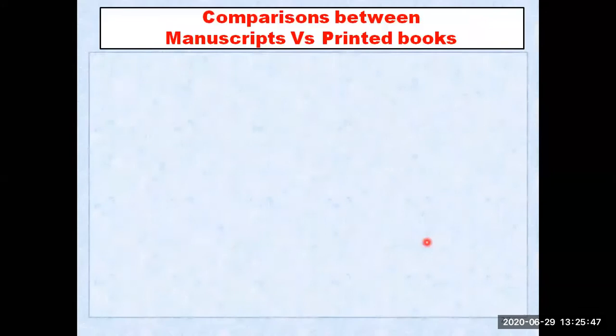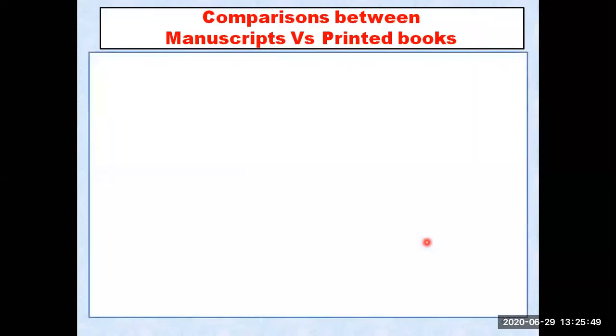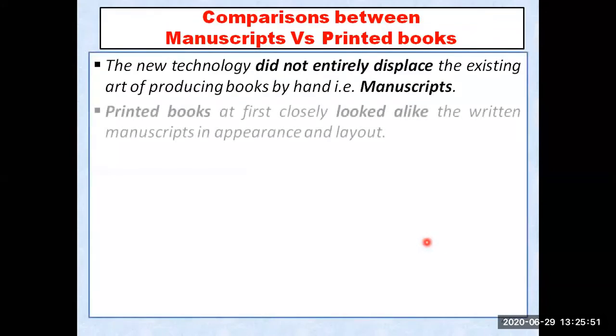Now let us move ahead. Let us compare between manuscripts and printed books. There is no comparison, my dear students, because manuscripts are made manually, and for printed books now they have the machine. So the new technology did not entirely displace the old. The Johann Gutenberg printing press did not entirely displace the existing art of producing books by hand. Means there was still demand for manuscripts. There were still people who wanted manuscripts, who wanted handwritten books.